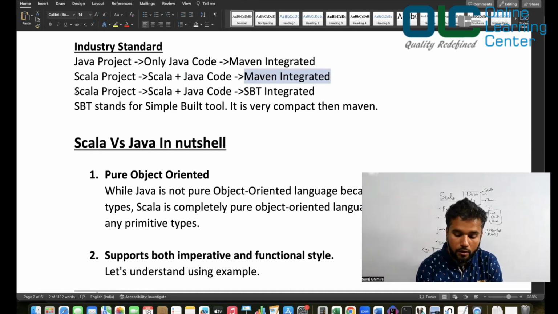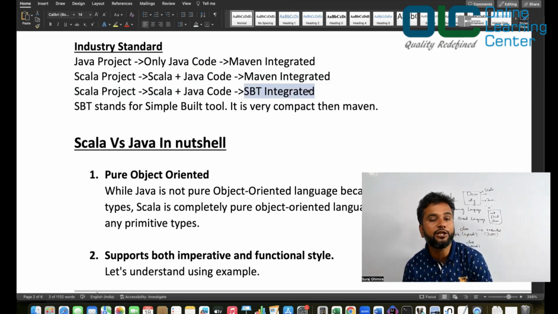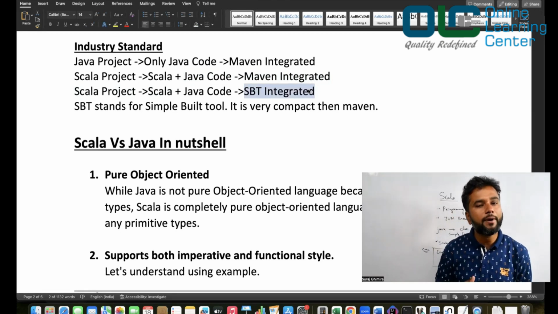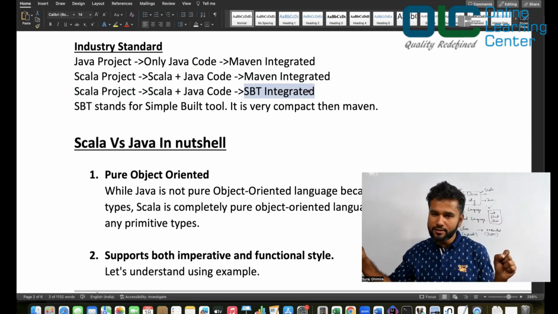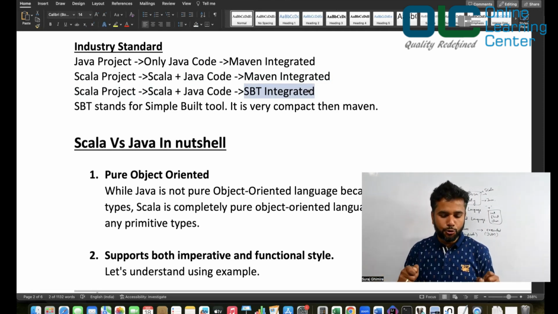Okay. Now, it is also possible that you are working on a Scala project and you are dealing with Scala plus Java code, and they are integrated by SBT. SBT stands for simple build tool, which is much more compact than Maven. In Maven, to add a dependency, you have to write a few things. In SBT, to add those dependencies, you will write the same thing in the shortest possible way.